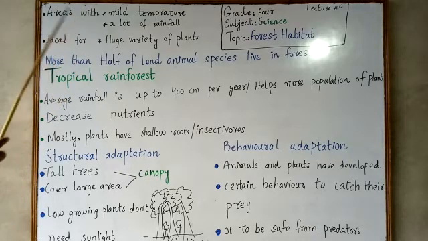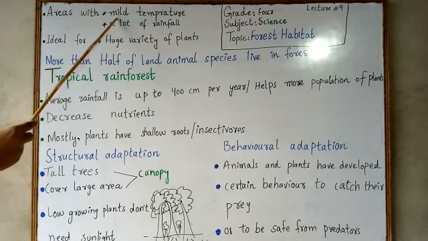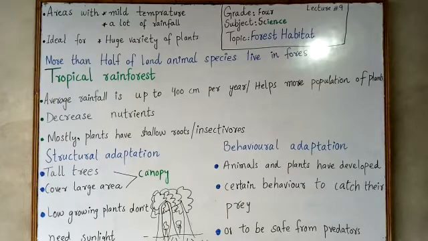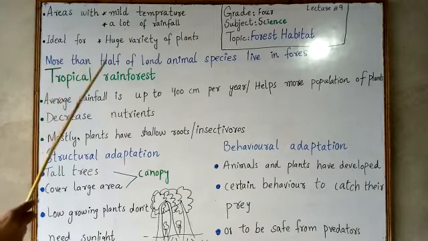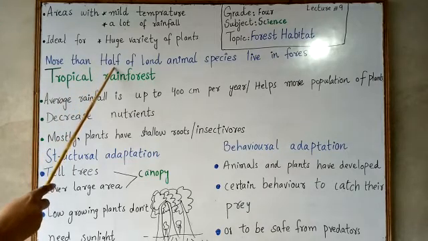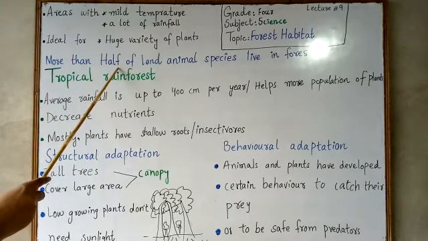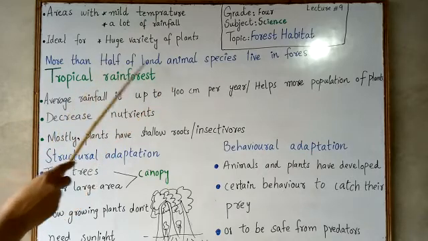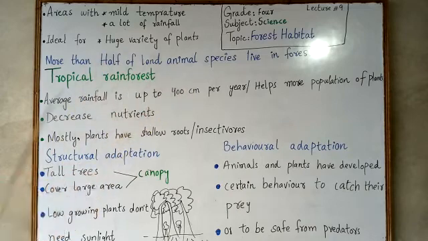So the forests are the areas with mild temperature, normal temperature and a lot of rainfall, where the rainfall is maximum. This is an ideal condition for a huge variety of plants, so it will support maximum variety of plants. There will be a lot of plants. More than half of the land animal species of the world live in forest. So half of the land animal species live in forest.